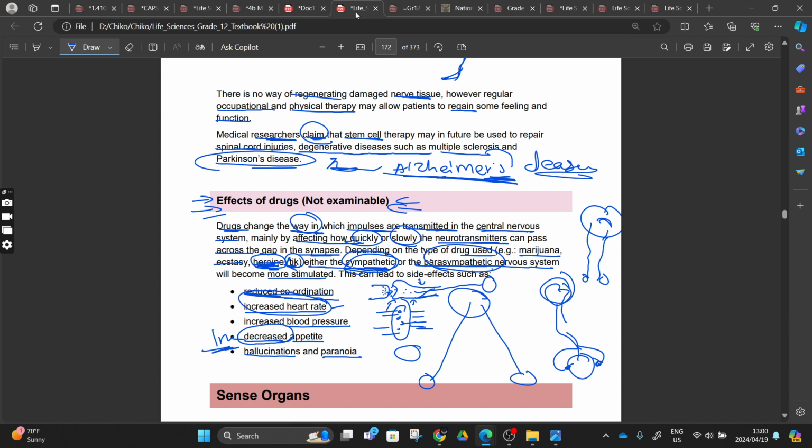Now let's come to the increase of appetite. Why does marijuana increase appetite? With appetite, we are dealing with peristalsis, right? Are you affected sympathetically or parasympathetically? We are going to say marijuana affects us parasympathetically. Why? Because the motor neurons move the electrical impulse out and reach our involuntary muscles. Those involuntary muscles are responsible for the movement of the bolus, peristalsis, right? So it is going to affect peristalsis, and this peristalsis is going to be increased. And where do we see peristalsis being increased? We see it under parasympathetic.